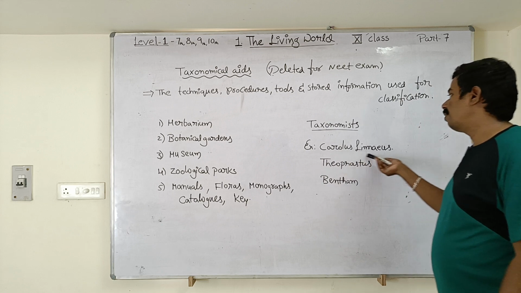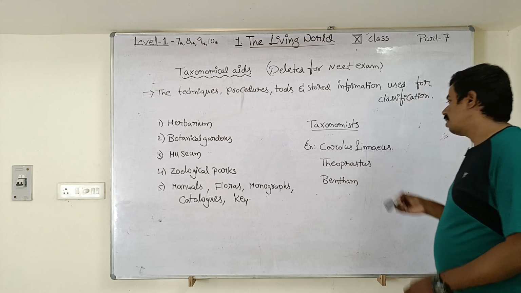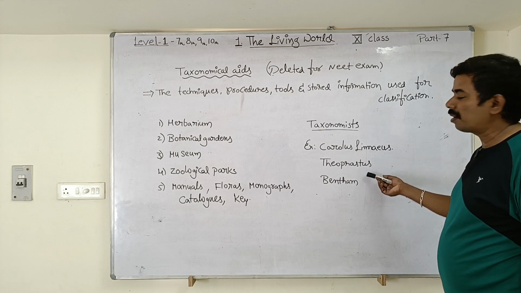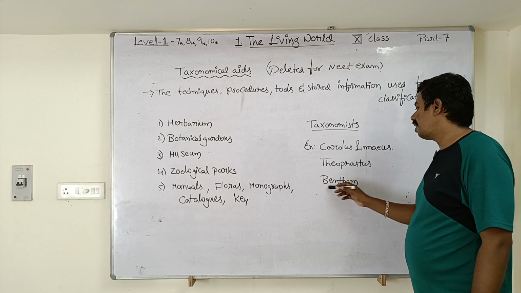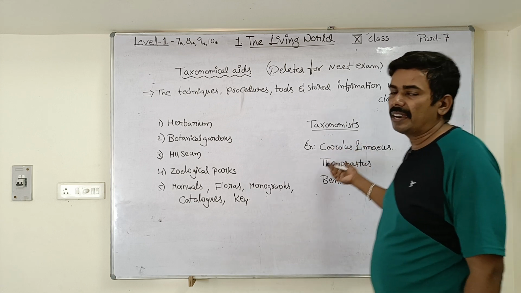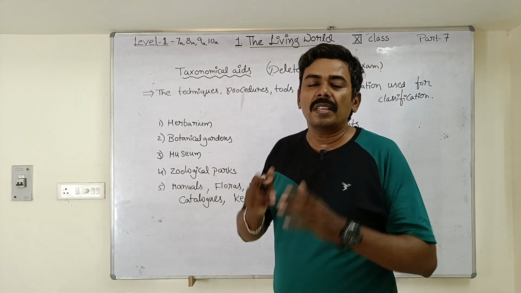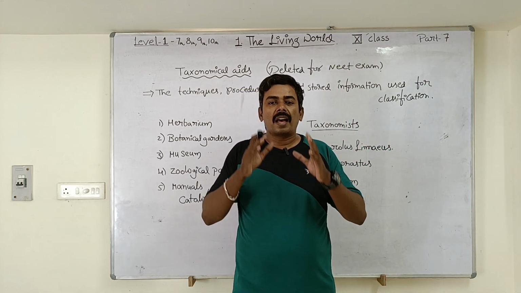Examples, we can take Carolus Linnaeus, who is the father of taxonomy. Theophrastus is considered the father of botany, and another taxonomist, Bentham. So these are some of the scientists who are considered taxonomists. These taxonomists have to classify the living organisms accurately.